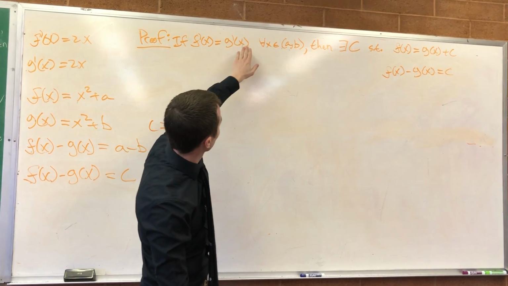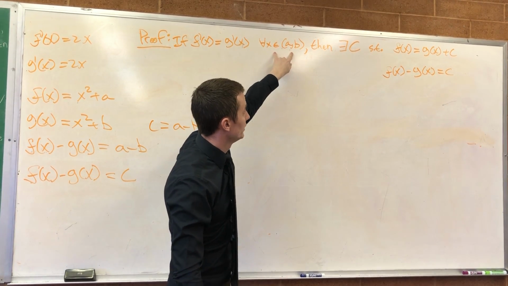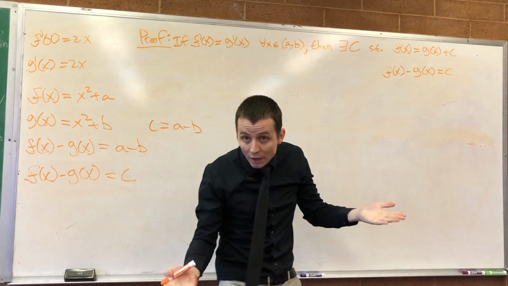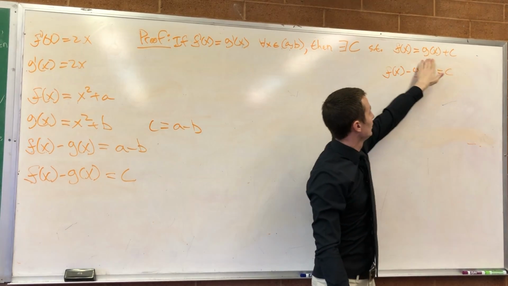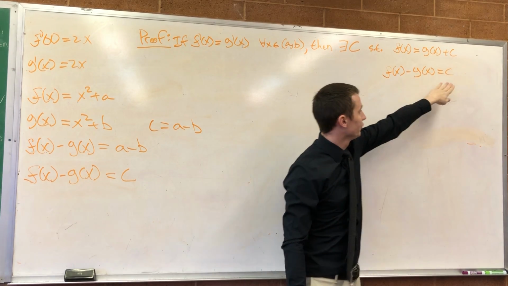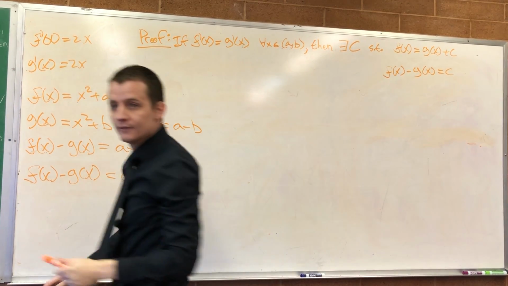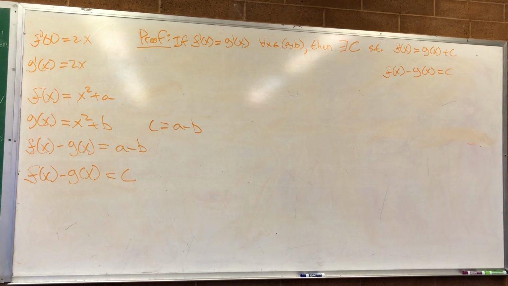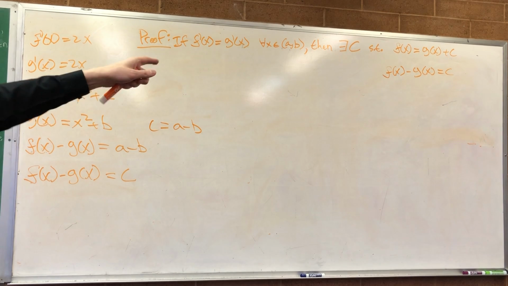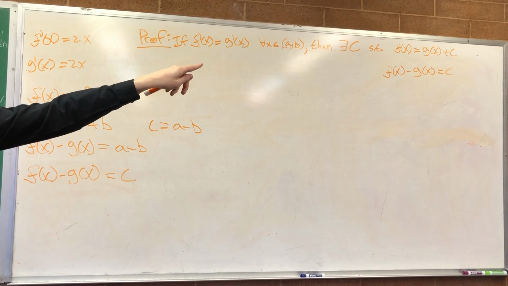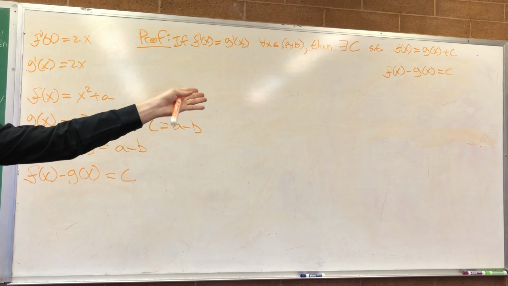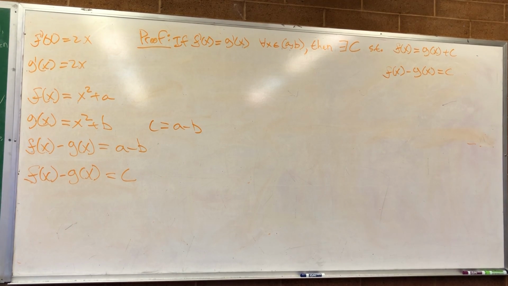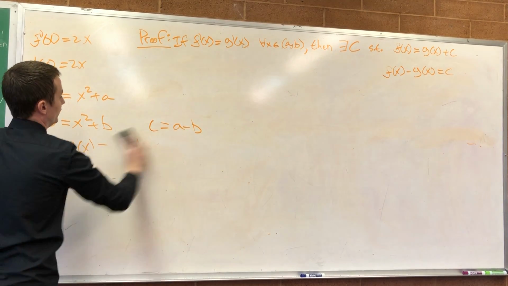If f prime of x is equal to g prime of x on this interval, then there must exist some constant such that f of x is equal to g of x plus that constant, or in other words, they differ by just a constant. So notice we're not just saying what f of x is, we're just saying f of x is the same thing as g of x, differing by some constant. Make sense? Okay, so let's prove this now.